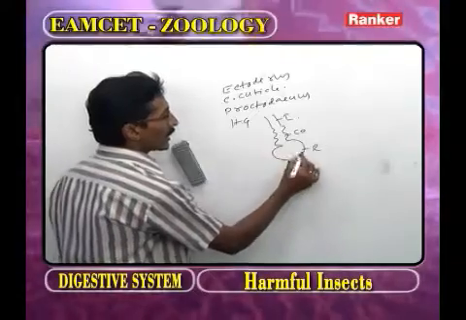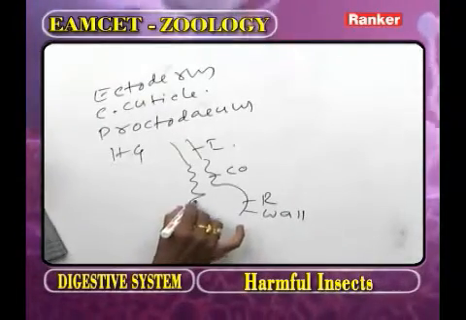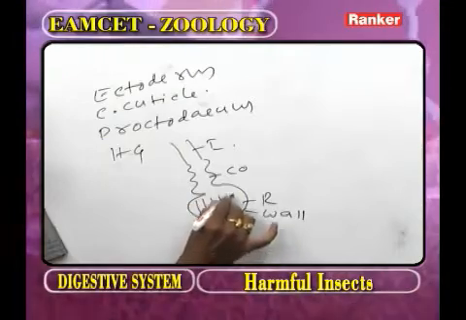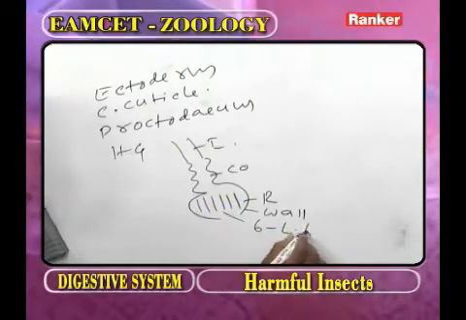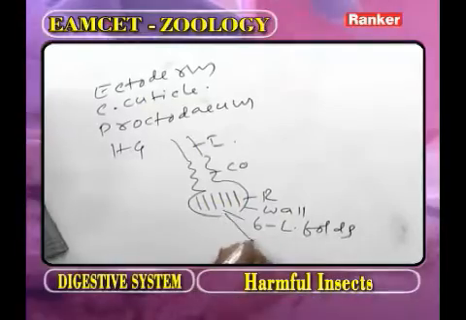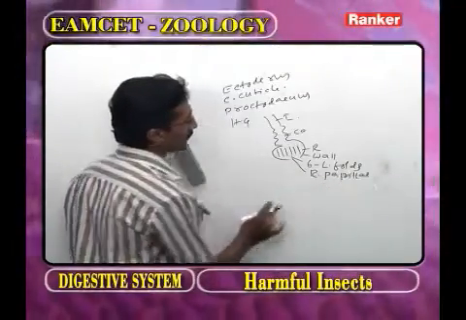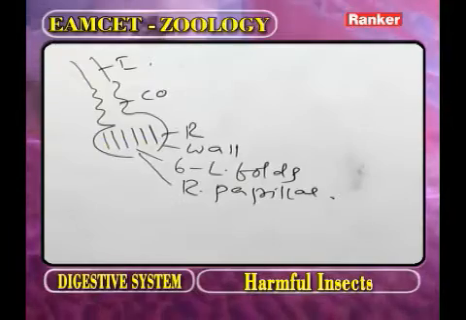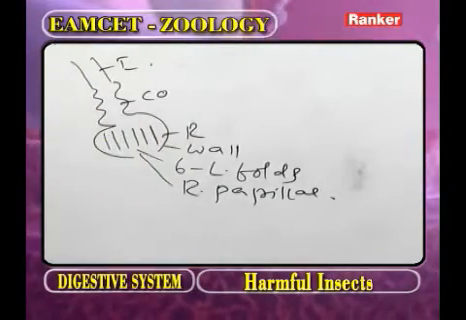Now as we observe the wall of the rectum, it has 6 longitudinal foldings. They are called the rectal papillae. After completing digestion, the undigested food material enters the rectum.